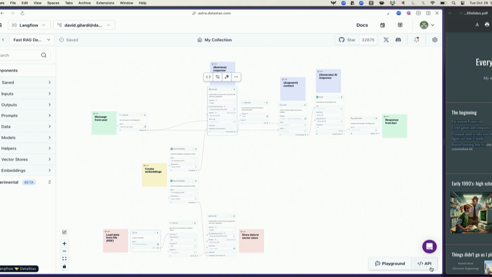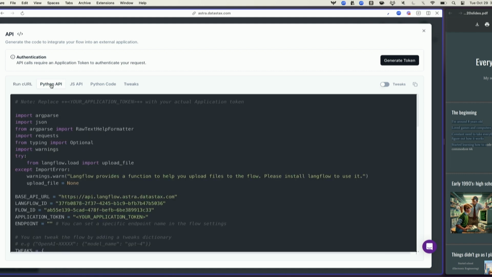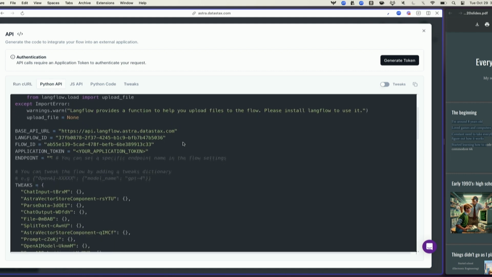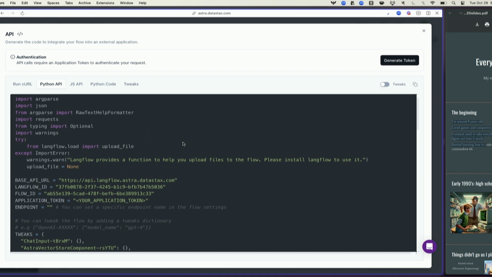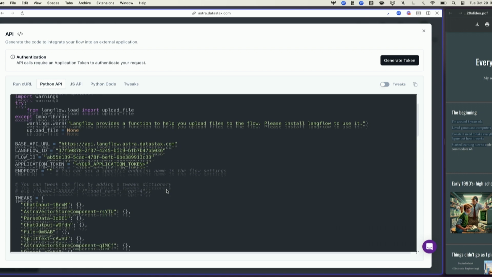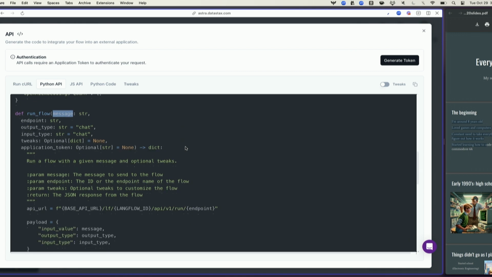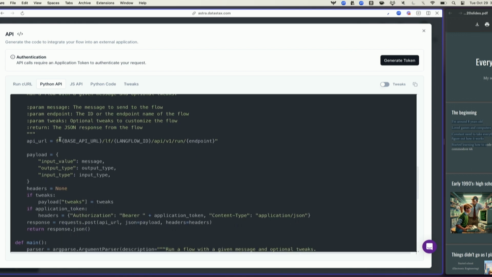Now, Langflow has this cool little API in here. There's a bunch of SDKs and everything. You can call this from whatever code. But what I'm going to do is pull this out, and I want Copilot to help me with this. So you can see that I've got some endpoint information, like where is this flow. This run flow is the thing that calls it. Oh, here's the message. That's my input message, right? Here's the endpoint.